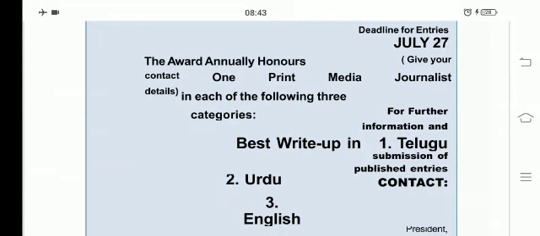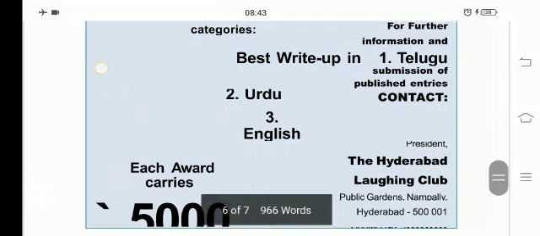Now, if we see the complete body of this poster, here what you can see, the award annually honors one print media journalist in each of the following three categories. Best write up in Telugu, Urdu, English. Each award carries rupees 5000.